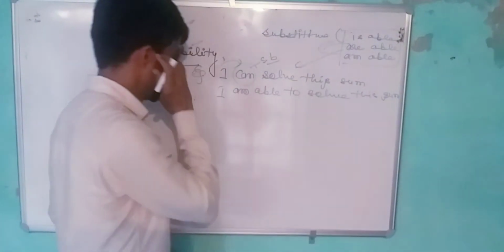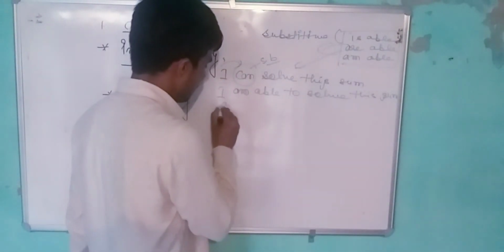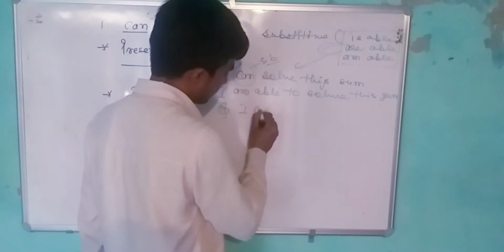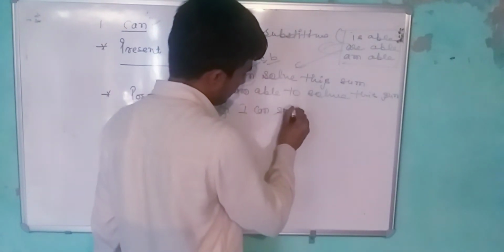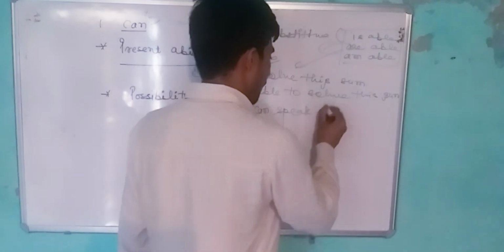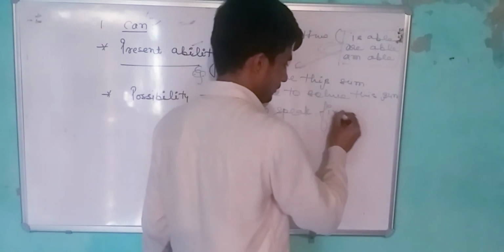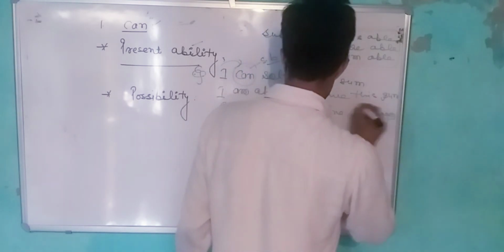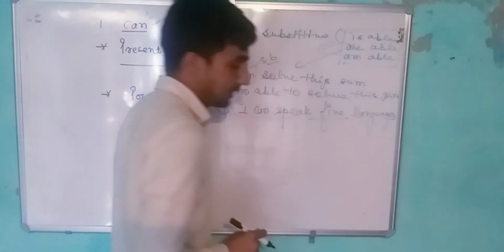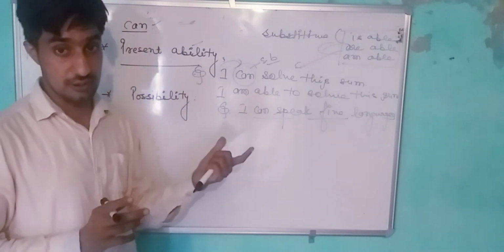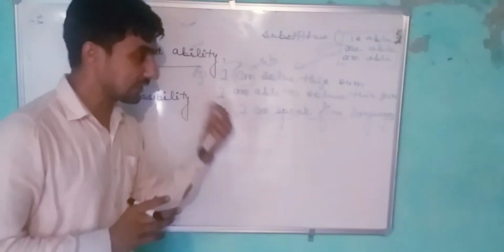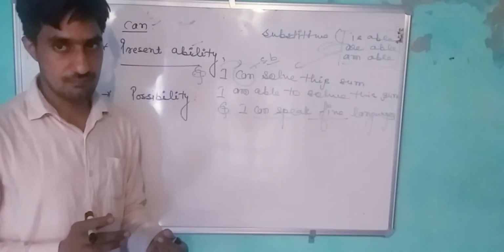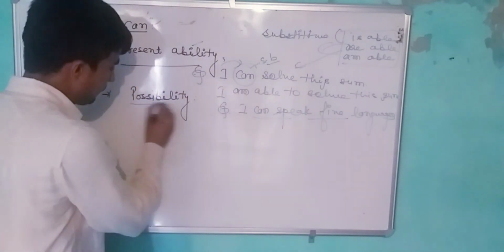Another example: I can speak 5 languages. It means this also defines the present ability of the speaker. The speaker can speak 5 languages. After that, possibility.